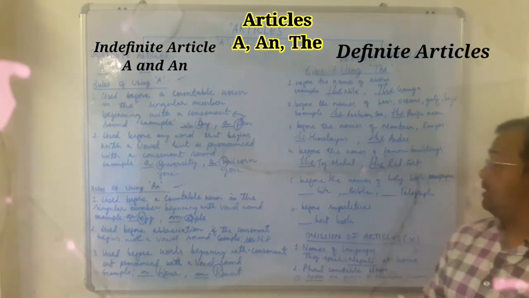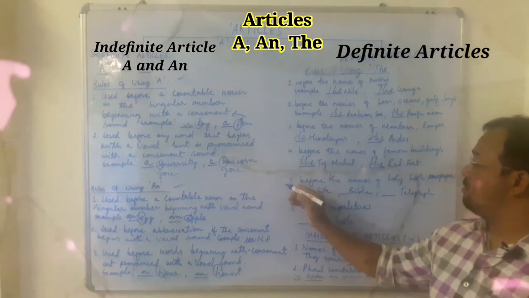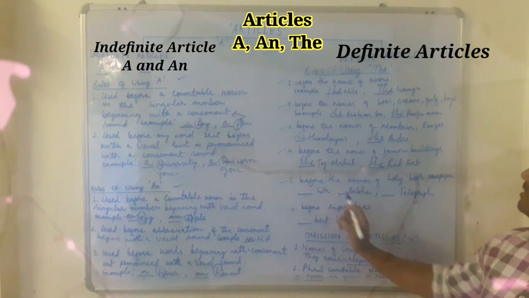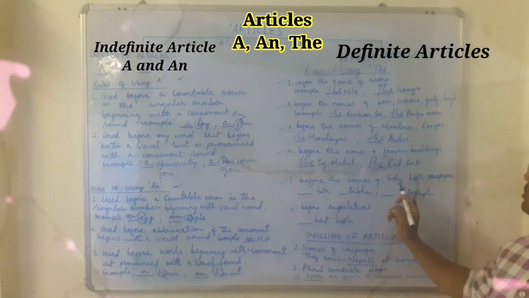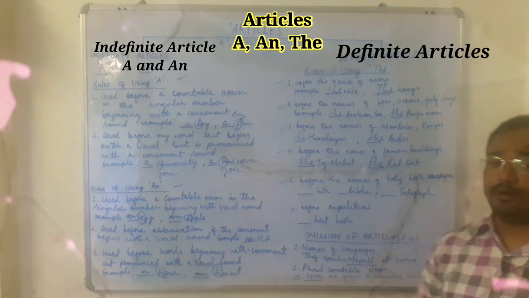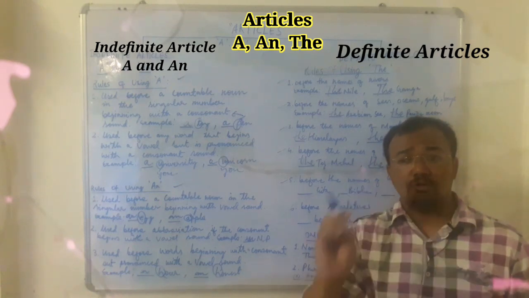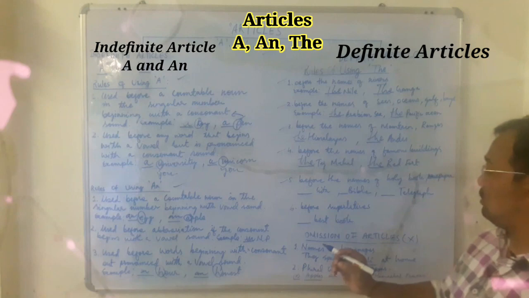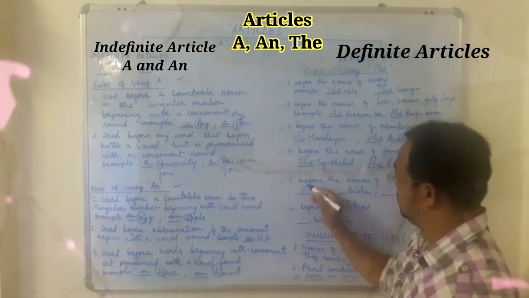Okay. Next one, rule number 5 says it is used before the names of a holy book or a newspaper. So before the name of any holy book, like Bible, Gita, Quran, there also you have to use the.